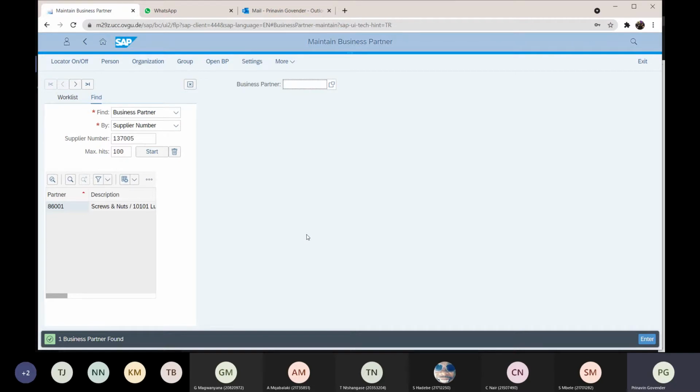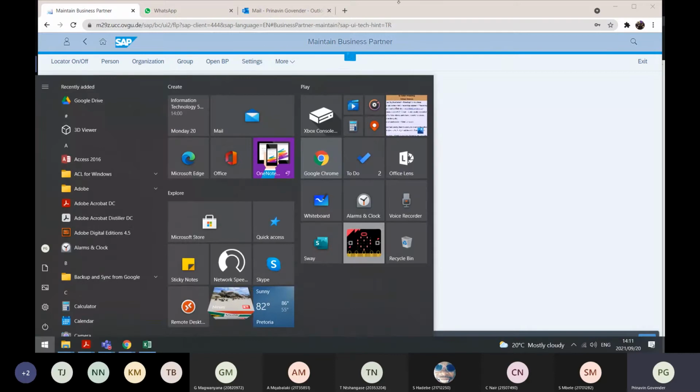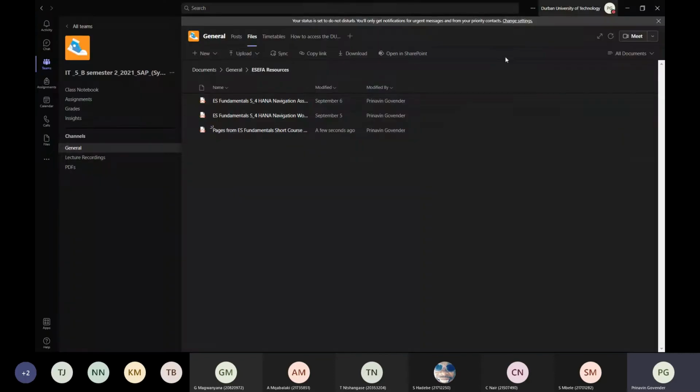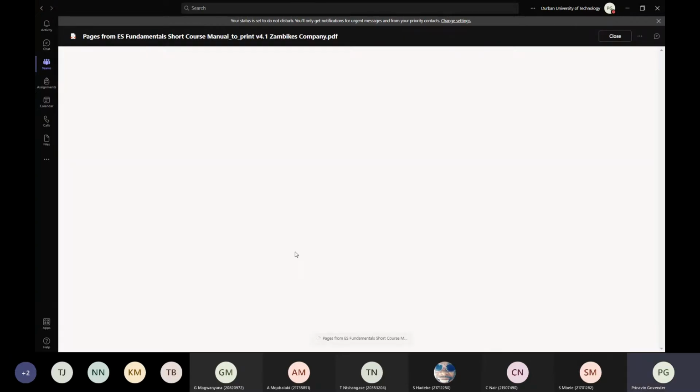So what we're going to do is we go through the notes, but you would also have watched the video on the Zambikes example. And now you have to answer the questions related to Zambikes. Let's go into their business. There it is on the pages from the Zambikes company. So I'm opening it up. I'll use the very same notes that you have.